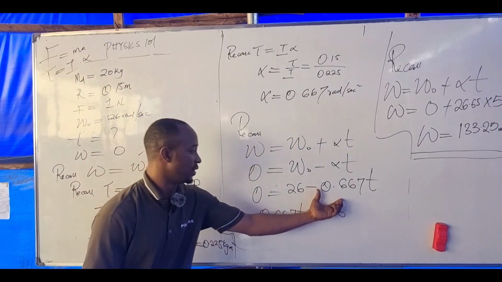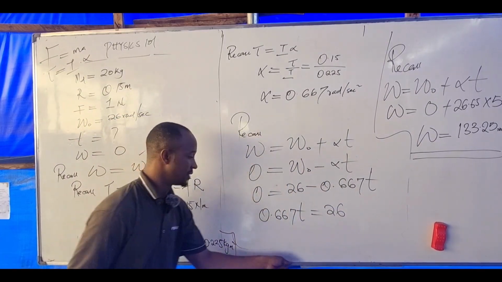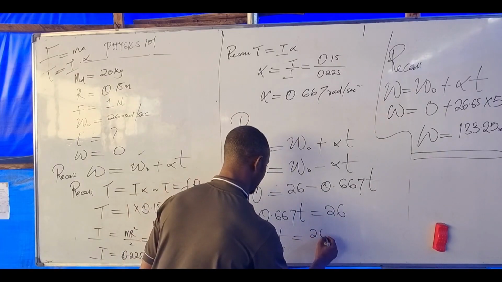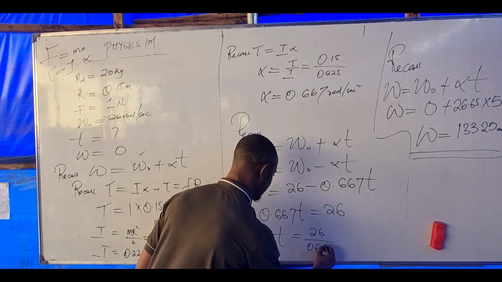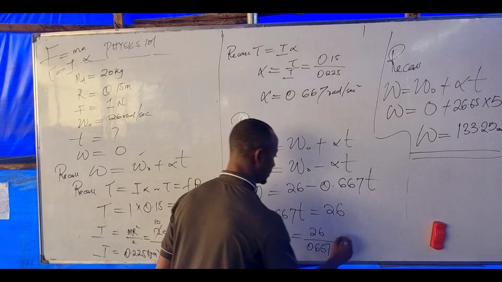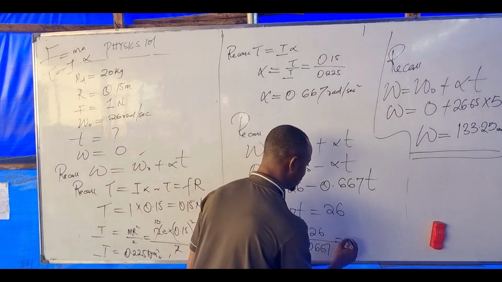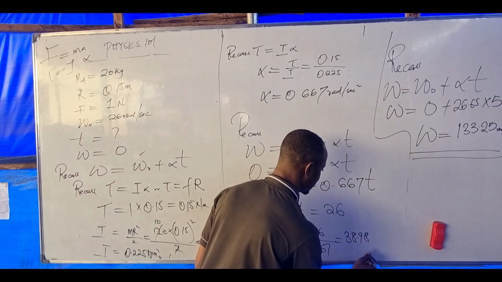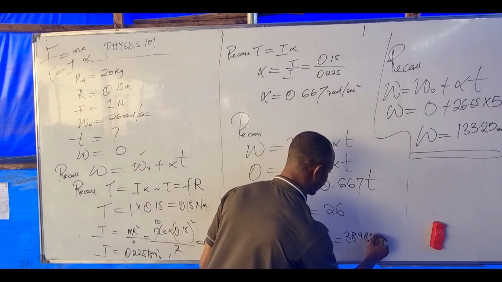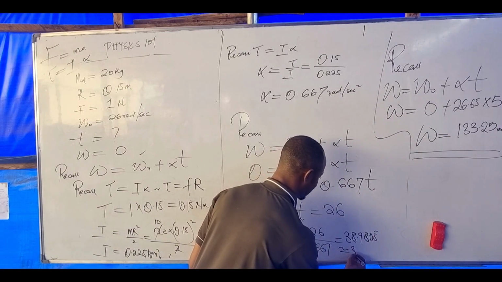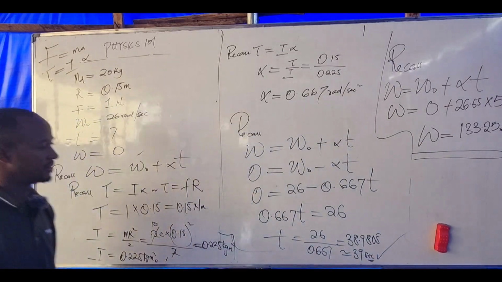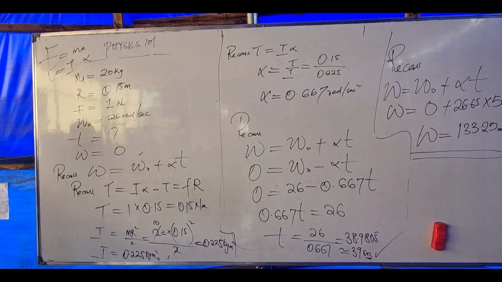When you move this to the other side, it becomes plus, right? So how do we find our time? 26 over 0.667. And what do you have there? 38.98, I can approximate this to 39. 39 seconds.